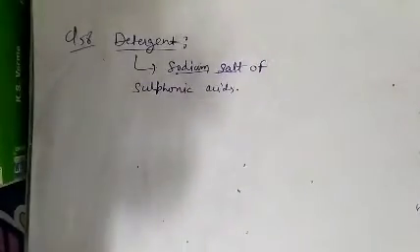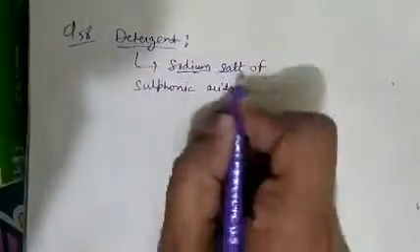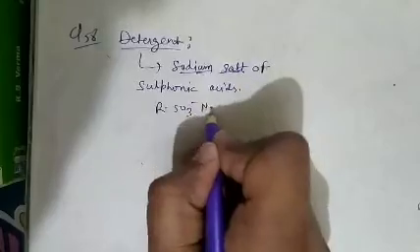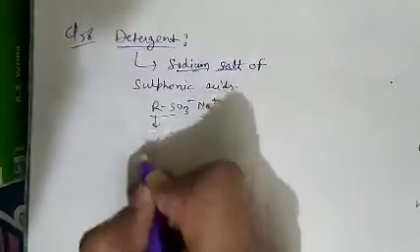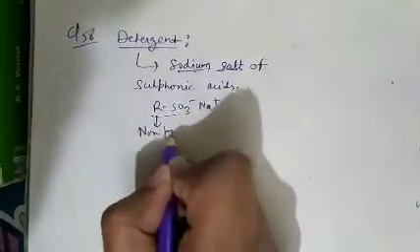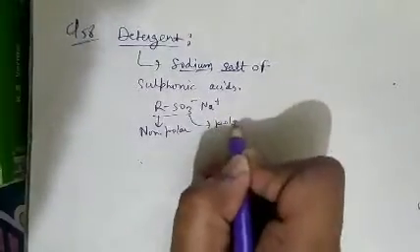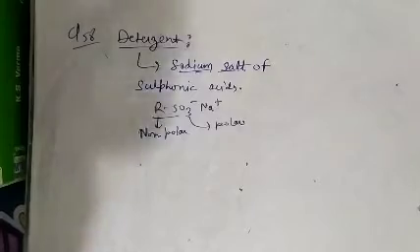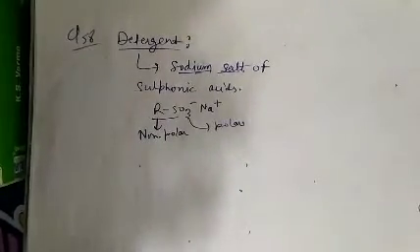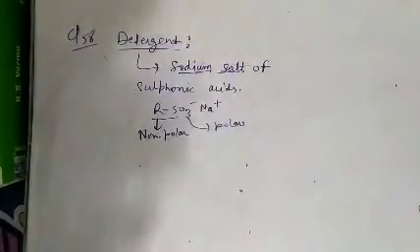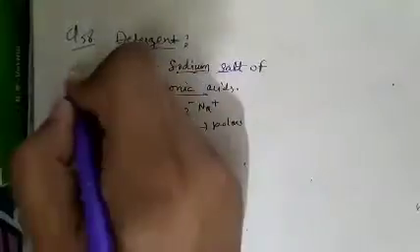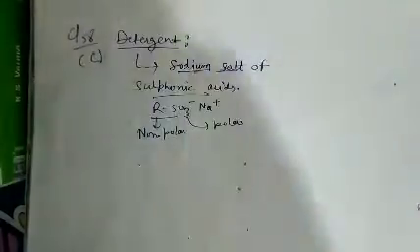As we know that it has both parts: sodium salt of sulfonic acid means RSO3 negative Na positive. This part is non-polar and this part is polar. So it has both parts, polar as well as non-polar. It is not easily biodegradable. It is also correct. And it is a surface active reagent. This is also correct. It is a sodium salt of sulfonic acid, not fatty acids. So question number 58, option C is correct.